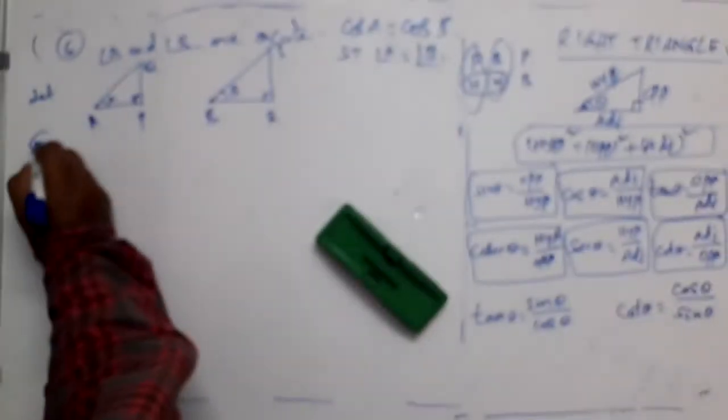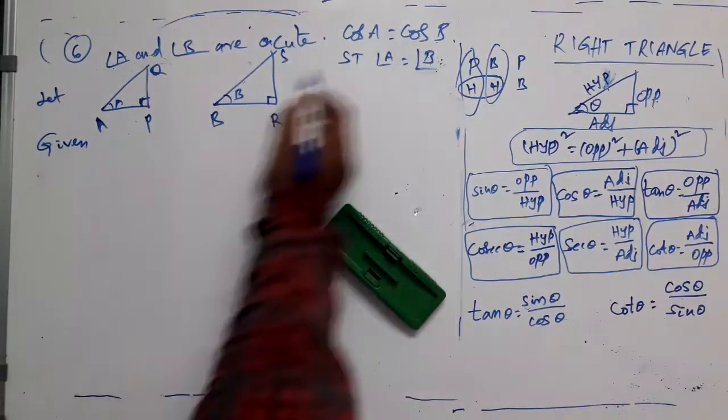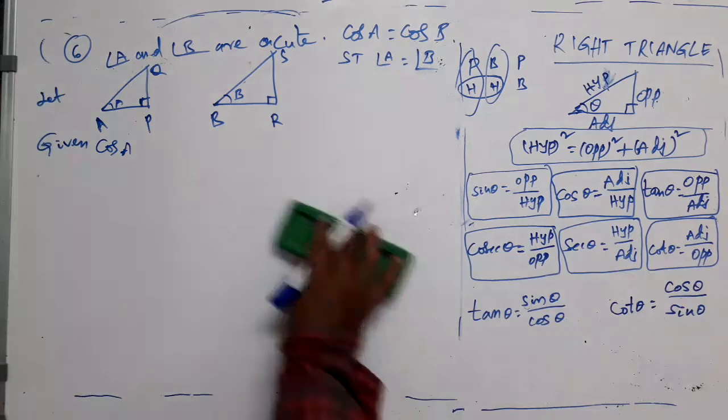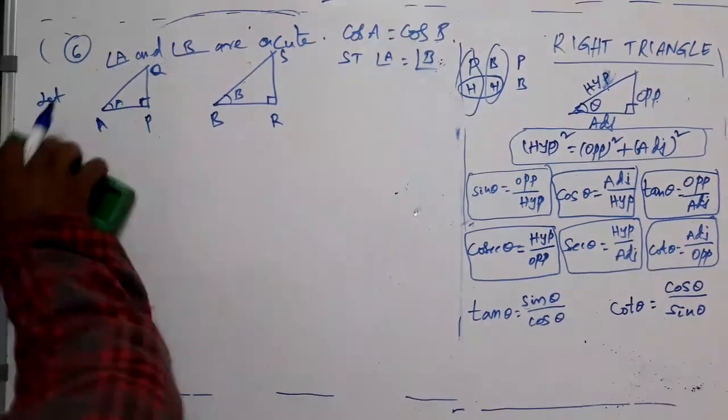What is given? Cos A is equal to cos B. Before that, let us write this.